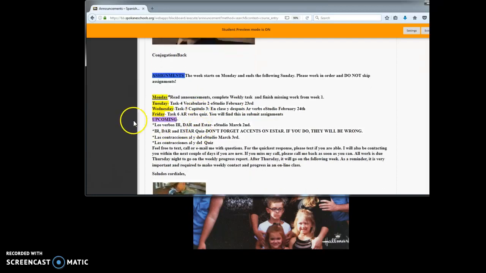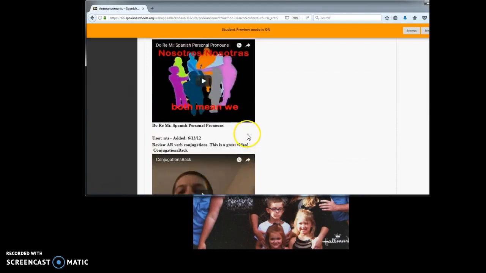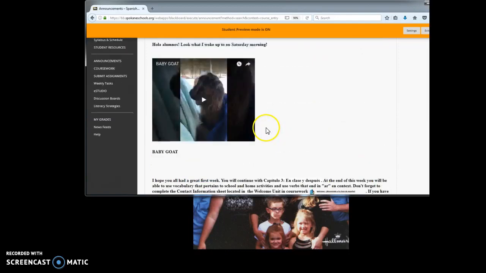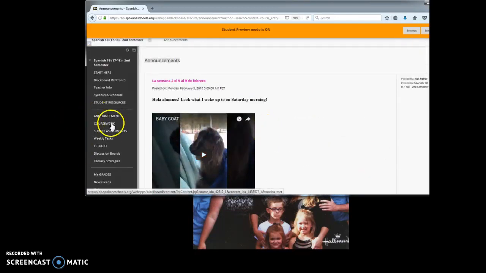Not a problem. I also added upcoming. Here is work that will be assigned for next week. So if you are ahead and would like to work ahead, the assignments are already here. Once you've read through the announcements and see what tasks you need to do, go over to coursework.